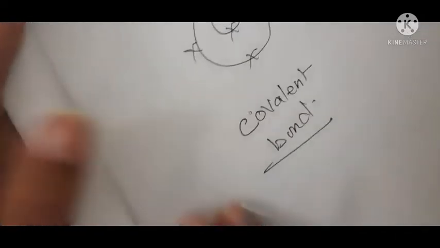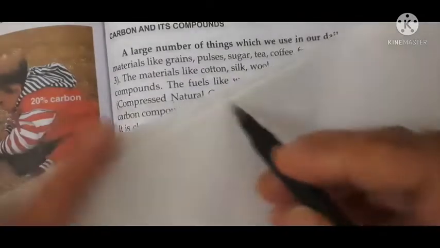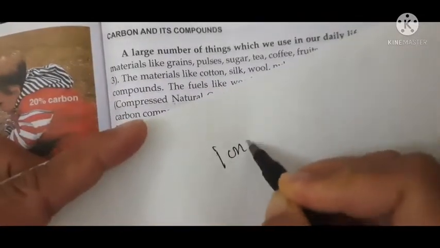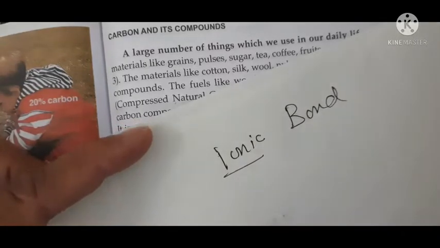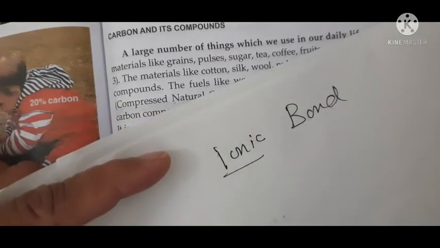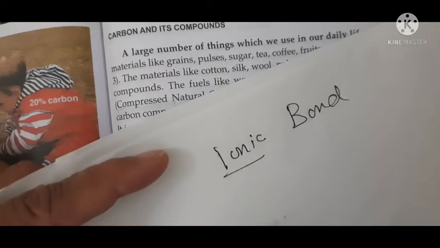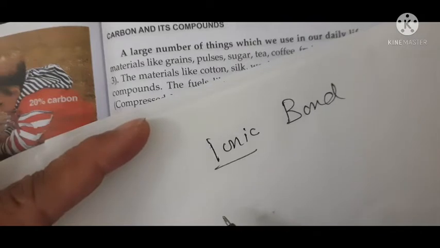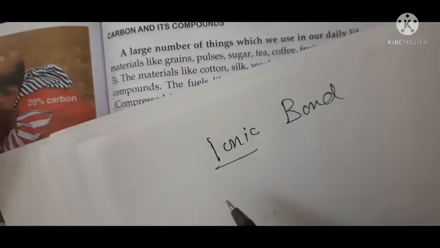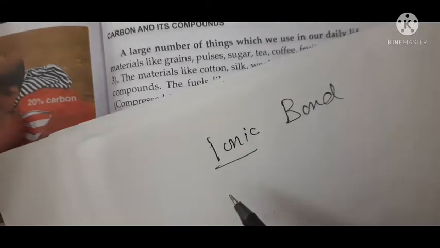What are ionic bonds? I have discussed ionic bonds with you. Ionic bonds are formed by loss and gain of electrons, and here one atom on losing the electron becomes positively charged and another becomes negatively charged, and because of this the ions are formed, and these oppositely charged ions have a strong force of attraction.